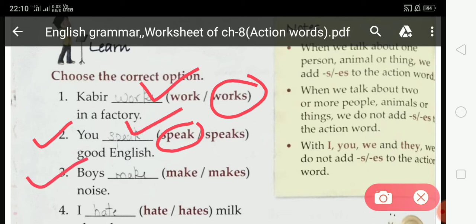Now come to the third number. Voice dash noise. Which action word is suitable at this blank space? Make or makes? Here, voices means there is more than one voice. So we are talking about more than one, so we do not add s or es to the action word. So we have to fill make, m-a-k-e, and write make at this blank space. Here make is already filled.